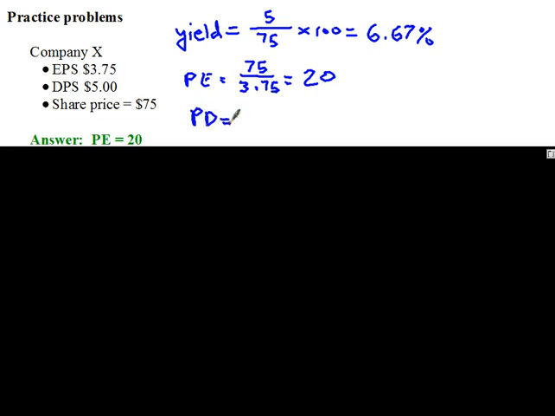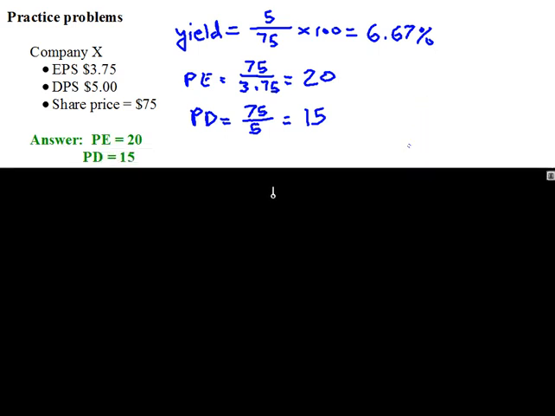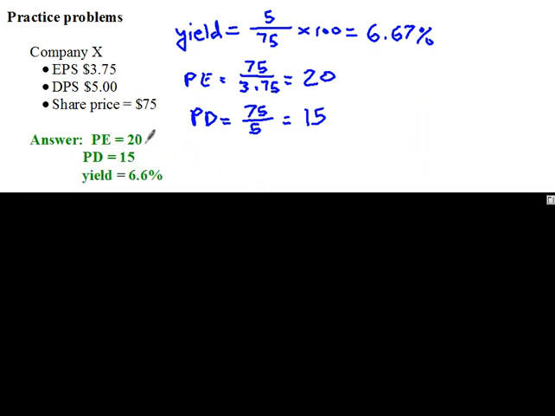The PD multiple would be the price of the share, which is $75, divided by the dividend per share, which is 5. So then it would just be 75 divided by 5, which is a PD multiple of 15. Okay, so those are the answers that I have down here.